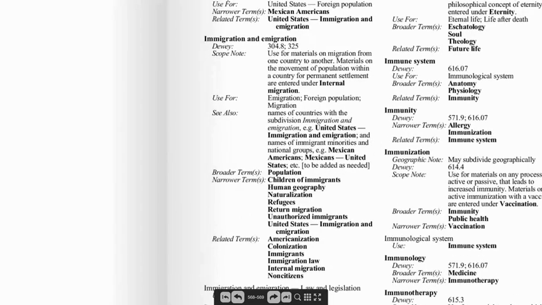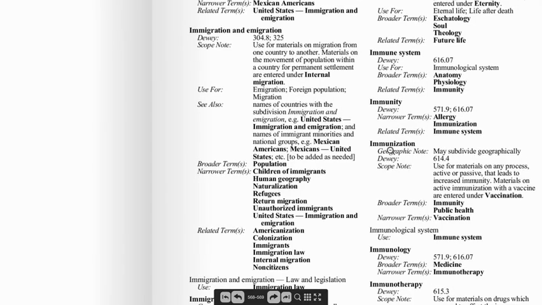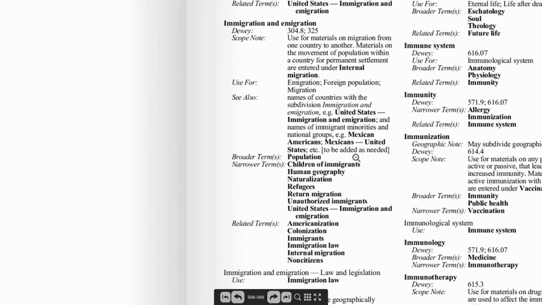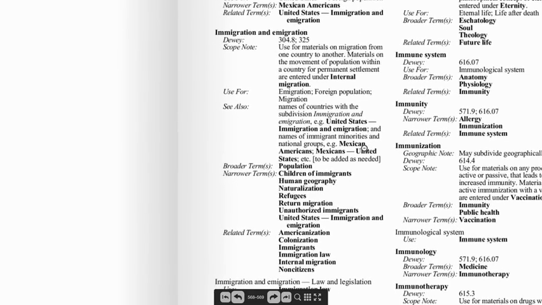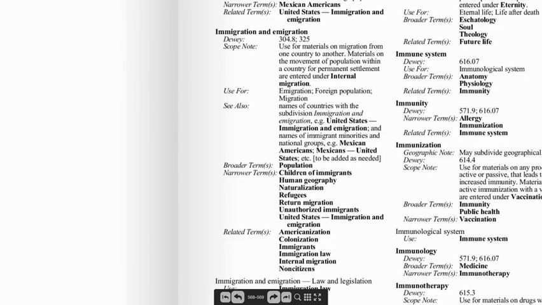So if I zoom in, I can see this is the topical heading, immigration and emigration, and it says to use for materials on migration from one country to another. There's also information, see also names of countries within the subdivision, immigration and emigration. So I could start with the topical heading, United States, and then the subdivided top heading would be immigration and emigration. However, I'm just going to stick with immigration and emigration as a subject heading here.